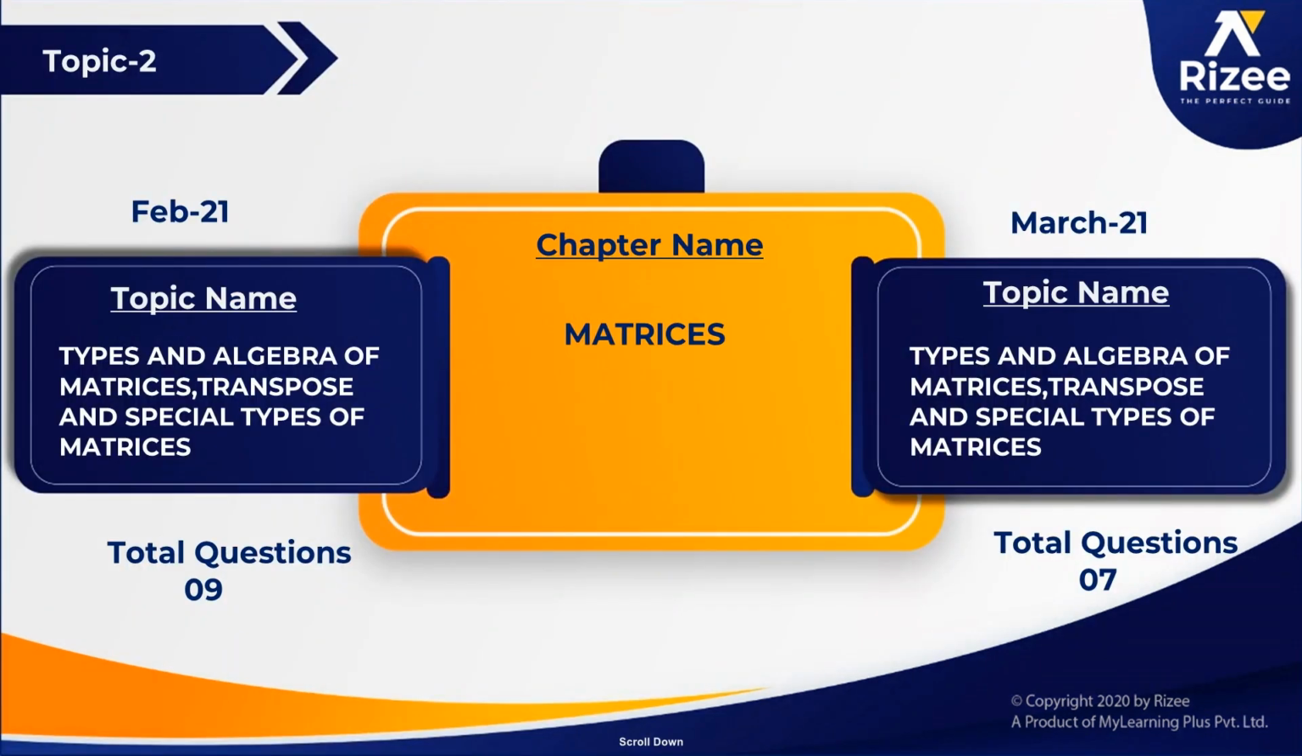The next important topic is from the chapter Matrices. The topic is types and algebra of matrices, transpose and special types of matrices. The most number of questions asked from this topic is in February session. Out of 6 sessions he is asking 9 questions. In March, out of 6 sessions, 7 questions asked here.